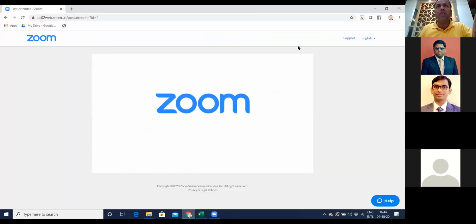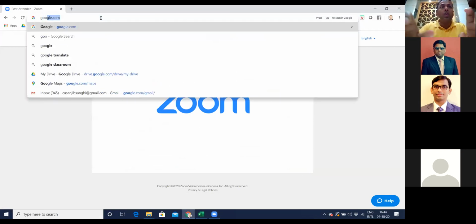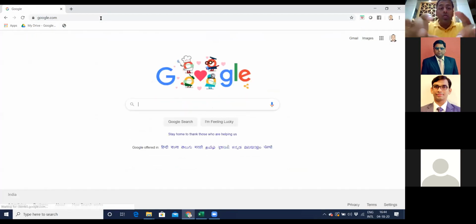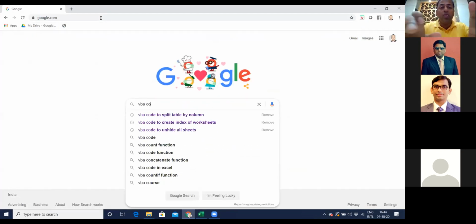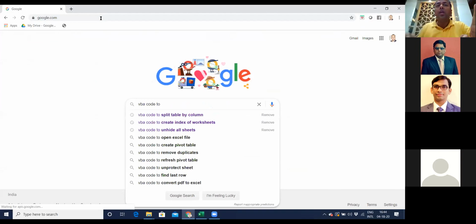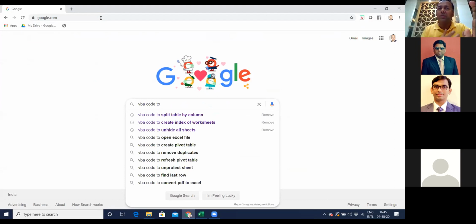Let me share this screen for you for Google. So I'll simply go to google.com. This is what you need to learn, to take help of VBA code. Now you will see billions of VBA codes already written for all your objectives. You just need to remember what you want. You want to unprotect the sheet. You want to remove duplicates. You want to open an Excel file. There are thousands and thousands of VBA codes already written.